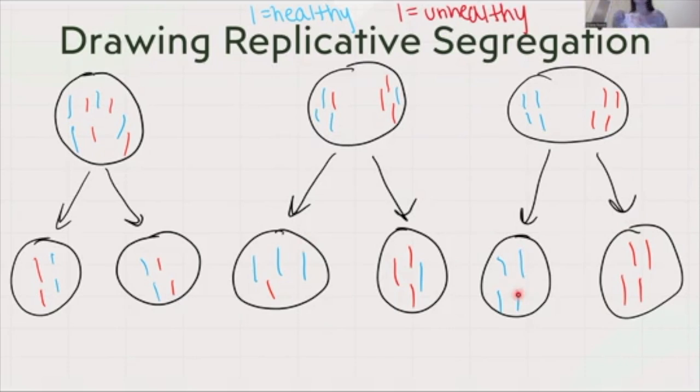So it's still splitting evenly in amount, but now we have a cell that's totally healthy, which could go to a totally healthy kid, and a cell that is unhealthy. And keep in mind that now I'm talking about passing to a kid, it's more talking about meiosis rather than mitosis. But that could go into a kid, and then that kid would have some sort of mitochondrial disease. So this is replicative segregation, where you can have it split up in different ways, and you don't necessarily know how it's going to be.